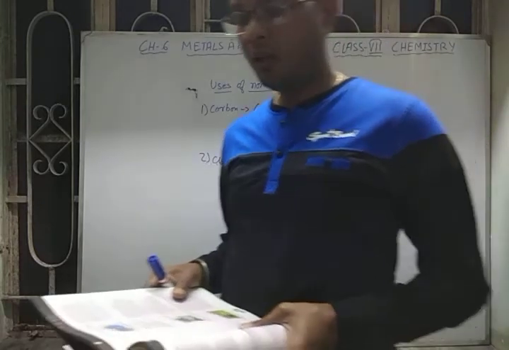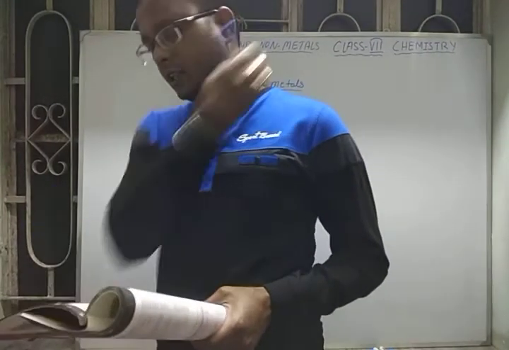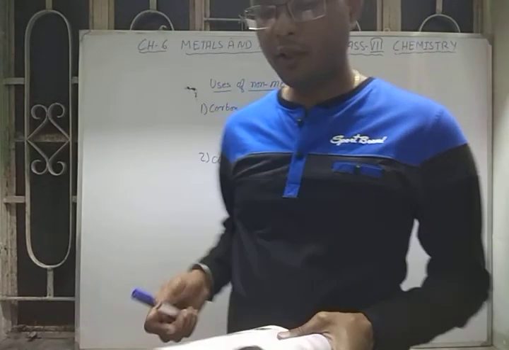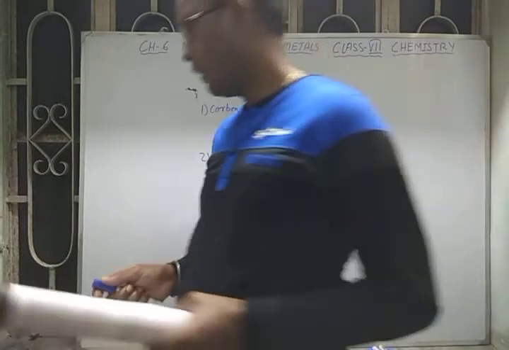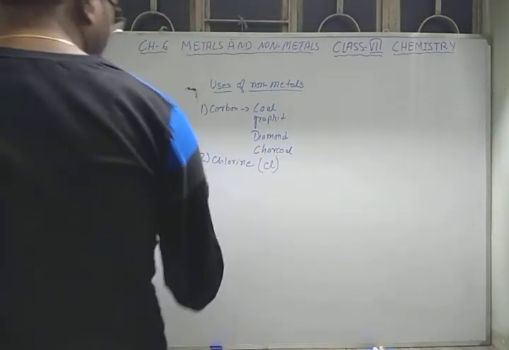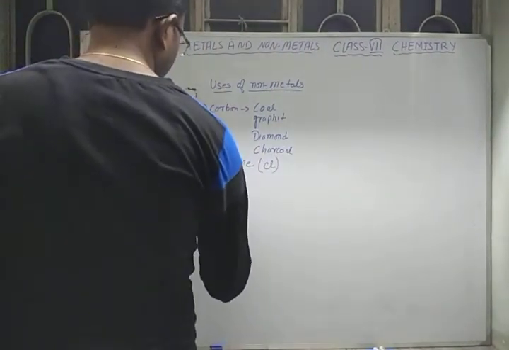The next point that we have to see here is iodine. Iodine is another type of non-metal.